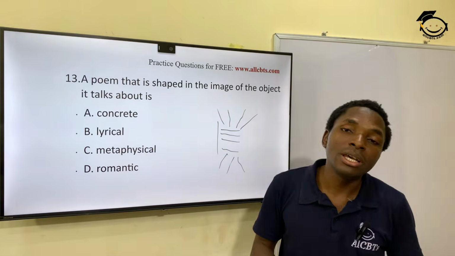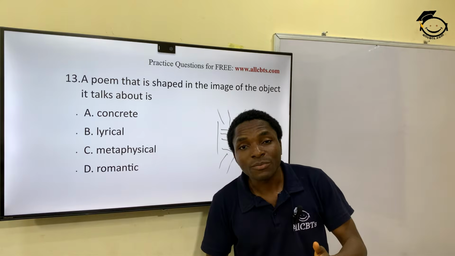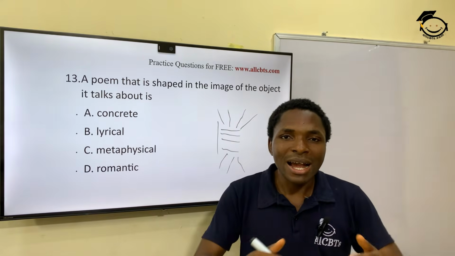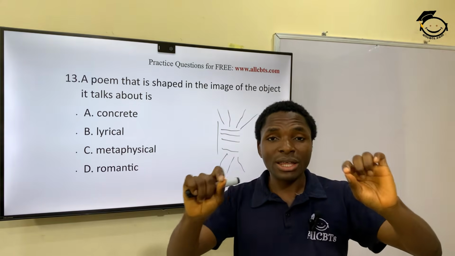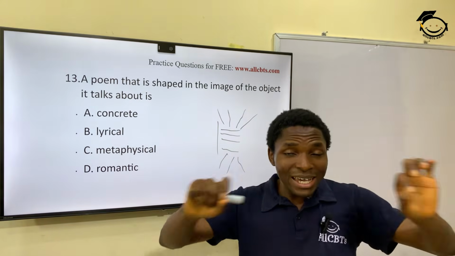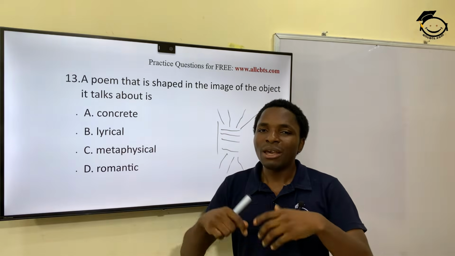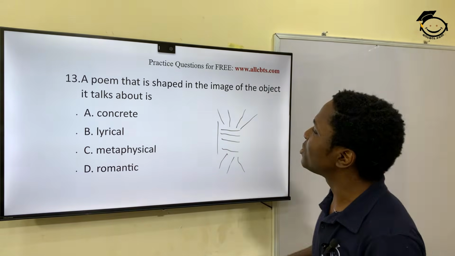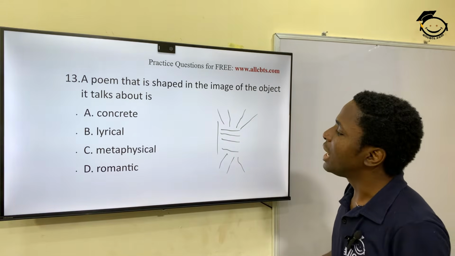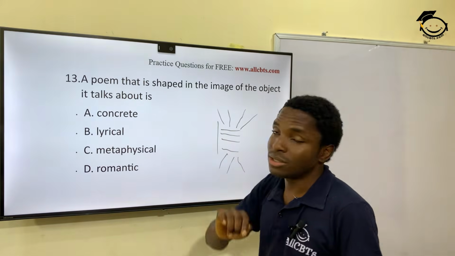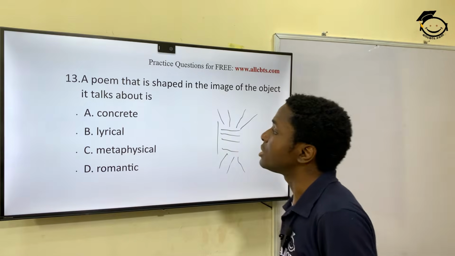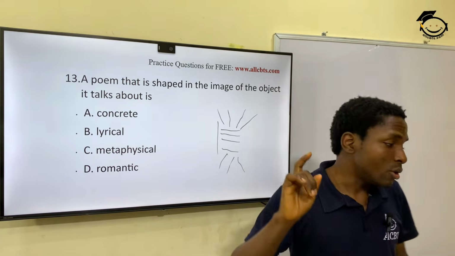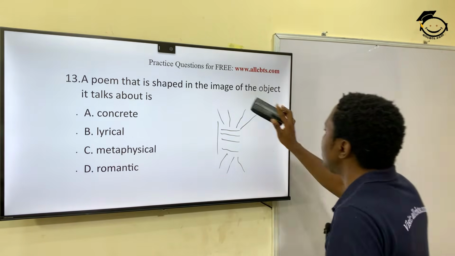Sometimes it could be talking about a person, or a mountain, and the poem or the poetry rather is written in the shape of a mountain or a hill. So that is what this is about, and that is called a concrete poem. A poem that is written in the image of the object it talks about is called a concrete poem.